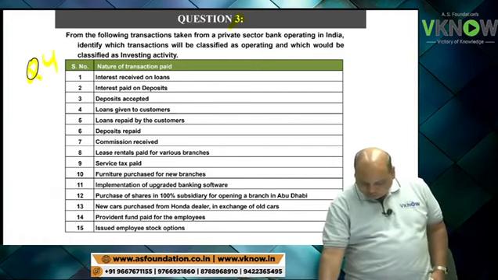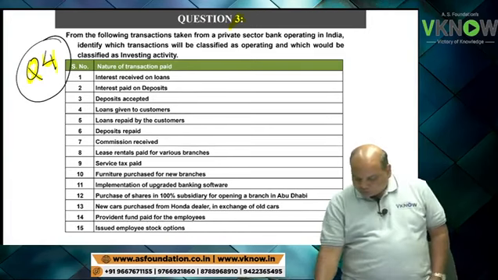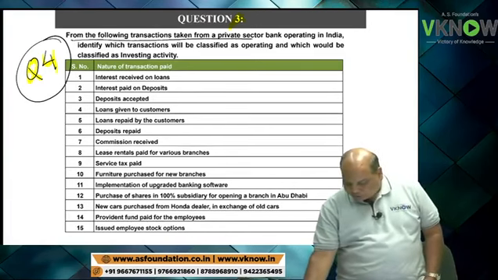So let us check your intelligence in full public view. From the following transactions taken from a private sector bank. Now this is a banking company. So for a bank, interest on deposit, loan, etc. will become operating activity.